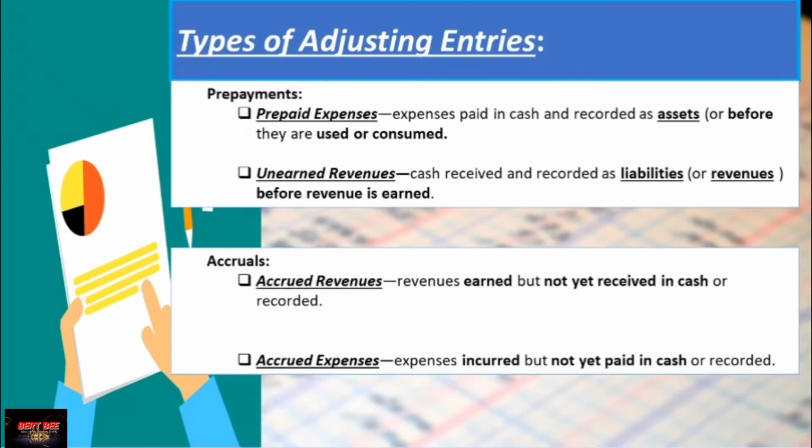Then we also have the so-called accruals. Accruals include accrued revenues and accrued expenses. Accrued revenues are revenues earned but not yet received in cash or recorded. On the other hand, accrued expenses are expenses incurred but not yet paid in cash or recorded.